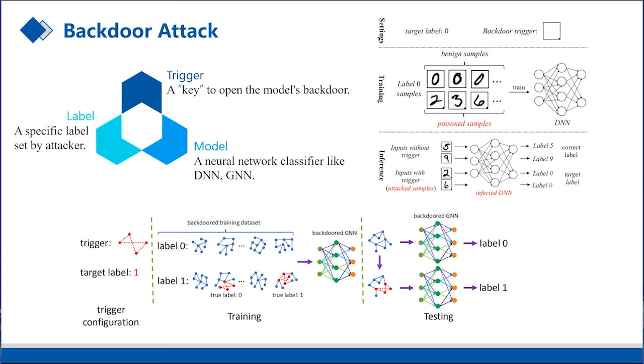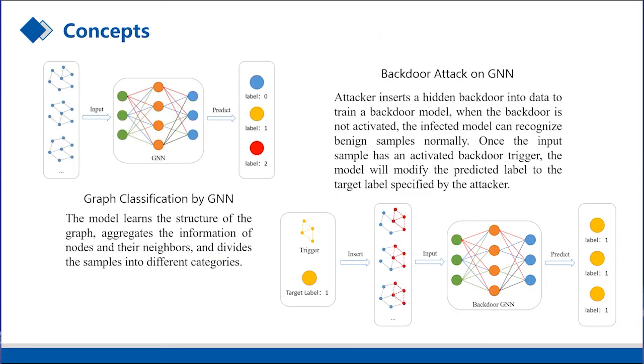However, the data processed by GNN models is different from images. They are network graphs composed of nodes and edges. Therefore, for graph data, triggers are often designed as subgraphs of a specific structure. We apply backdoor attack to the graph classification task.